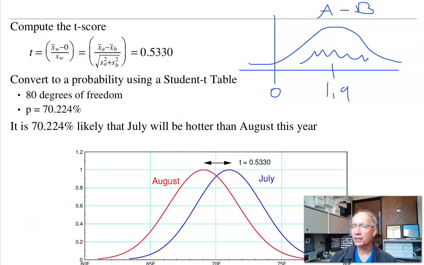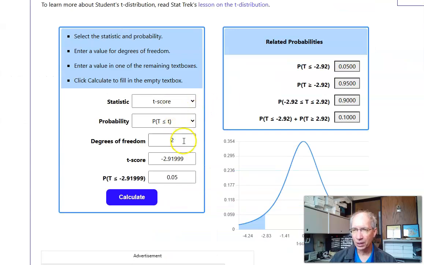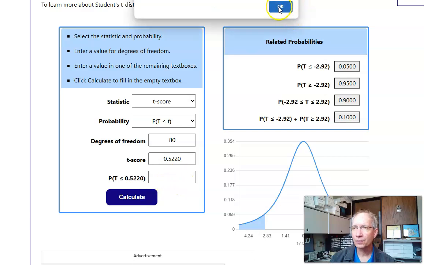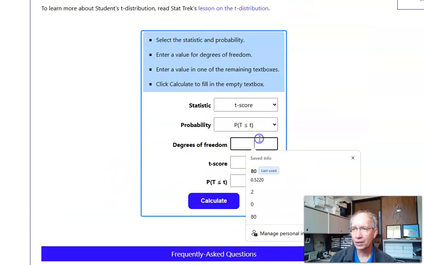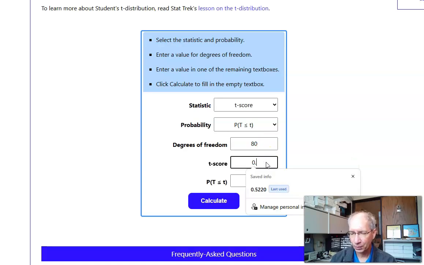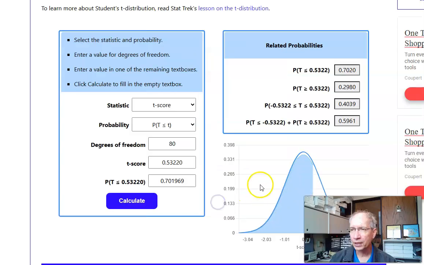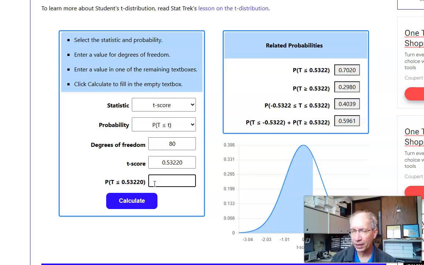And to kind of illustrate that, go to StatTrack, 0.5330. I have 80 degrees of freedom. My t-score is 0.53220. I'm using a plus number because I want the probability bigger than 1. Area of the tail is 70.19%. Now if I were to go back and use the correct calculation and say 159 degrees of freedom, 70.23%. Again, that doesn't have a huge impact on the results.